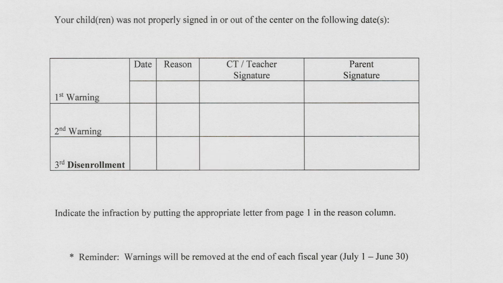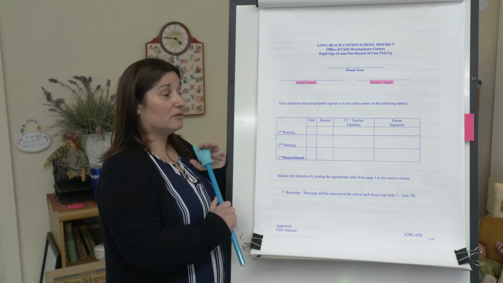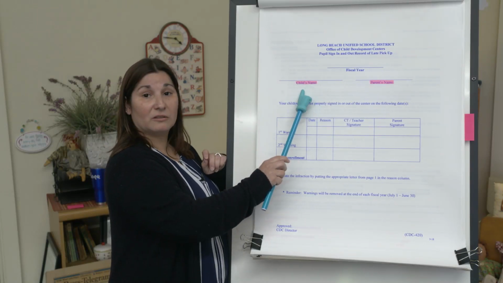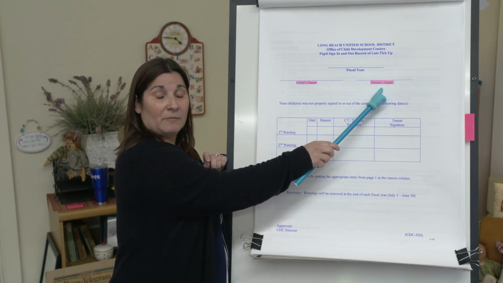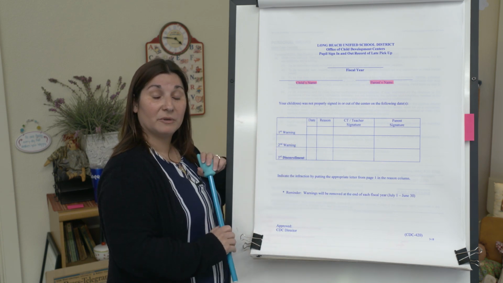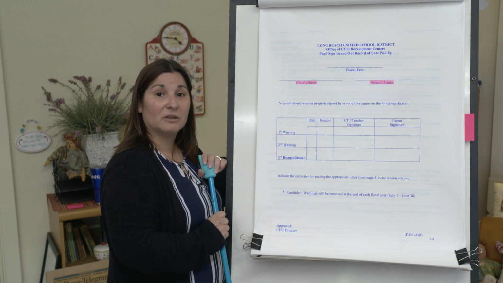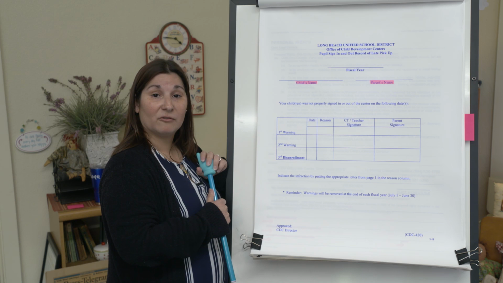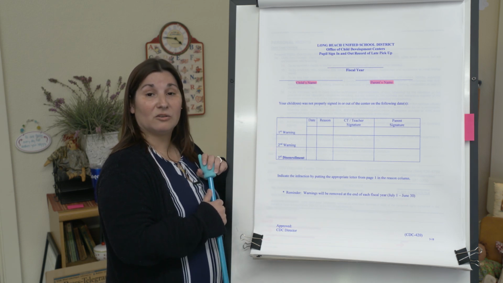These mistakes are good for the duration of your child's school year. So if you are continuing on for years after the first time that you're in our program, these will not follow you throughout the duration of your child's enrollment. There's nothing else that you need to do other than printing your child's first and last name and then your name. The only time the rest of it will be filled out is if there are any errors. Go ahead and take time to do that information, and then we'll go ahead and go to the next page.